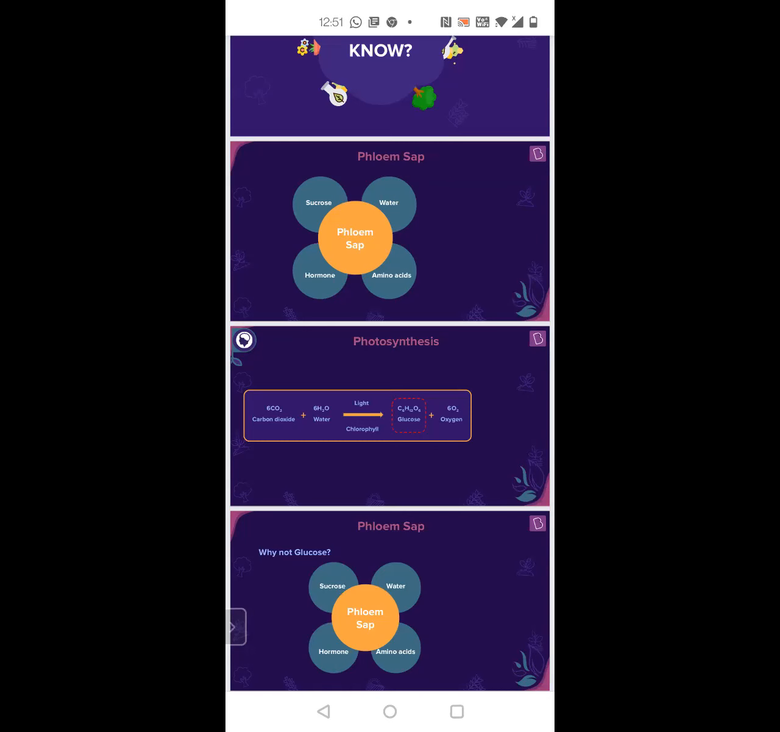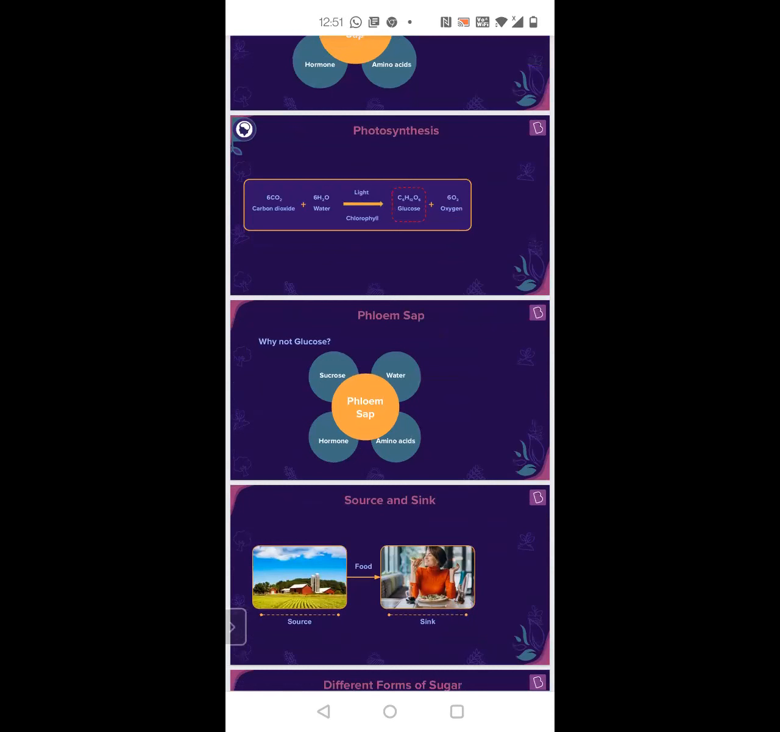That is not the reason it's not present in phloem sap. While transporting the glucose from the leaf to the root, glucose is water soluble, so it can't be transported as it is. Phloem sap also has water, so glucose will be converted to sucrose and then it will be transported. That is why in phloem sap we do not see glucose: glucose is converted to sucrose.